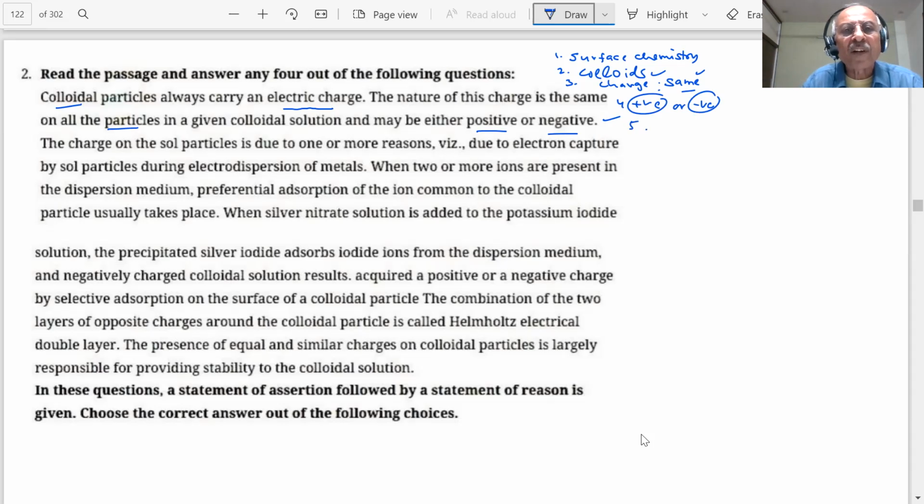The charge on the small particle is due to one more reason. There are many reasons why they are charged. One is due to electron capture by the small particle during electrodispersion of metal.